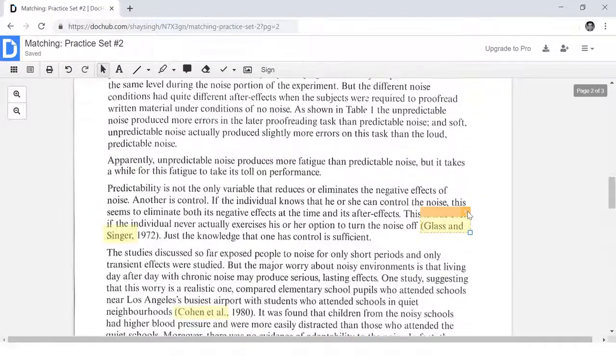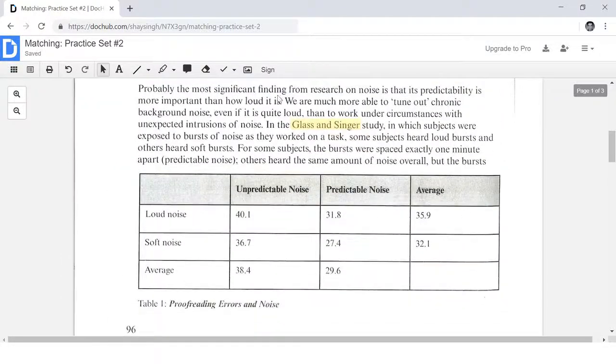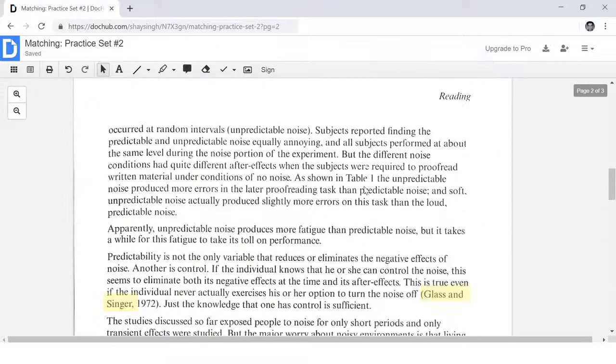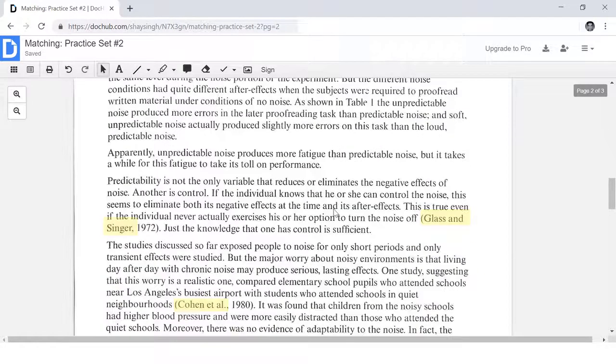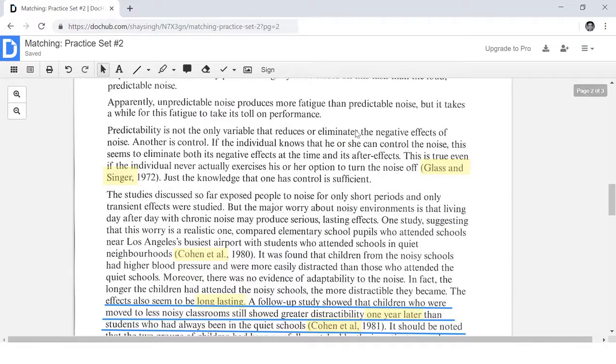So I don't see that yet. Around here, I don't see that. So I'm just going to keep scanning here. All right, here it mentions something about turning the noise off. It says option to turn the noise off.